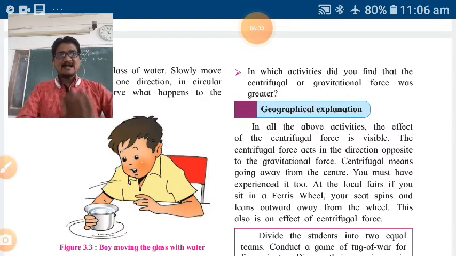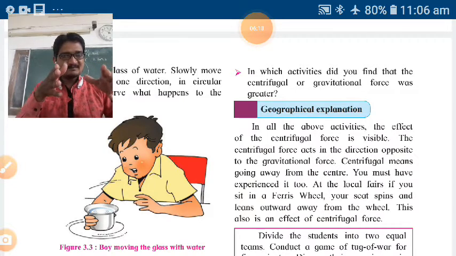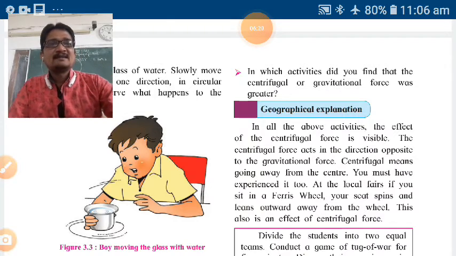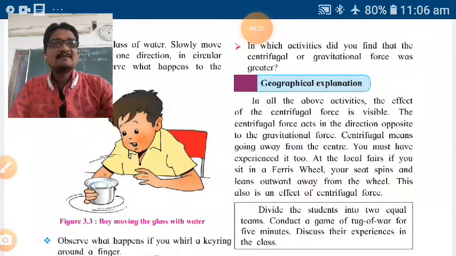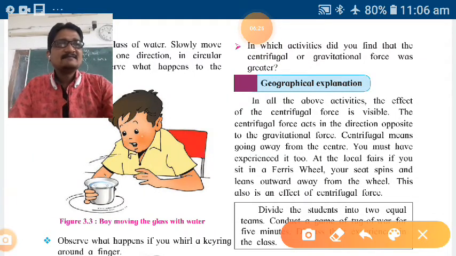Do that practically at home. That is homework for you. Okay, then the geographical explanation has been given. In all the above activities, the effect of the centrifugal force is visible. Note down that in all the above activities, the effect of the centrifugal force is visible. See, note down this.